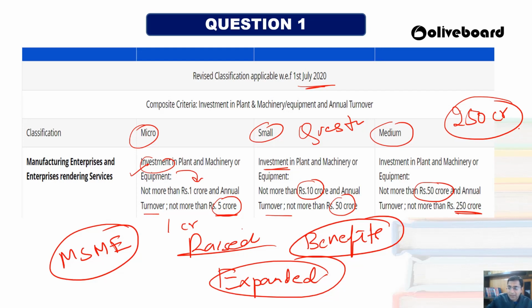Earlier this classification was very limited. So now the government has expanded the scope, so the MSME industry can grow in a profound way.